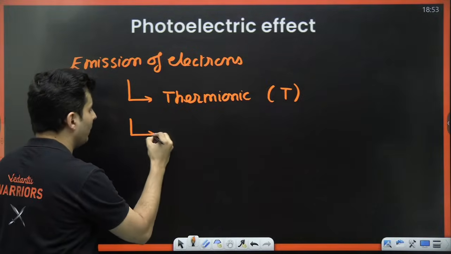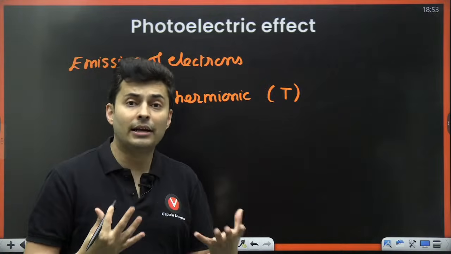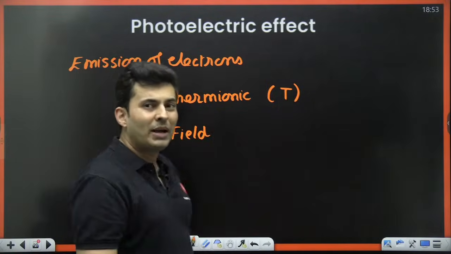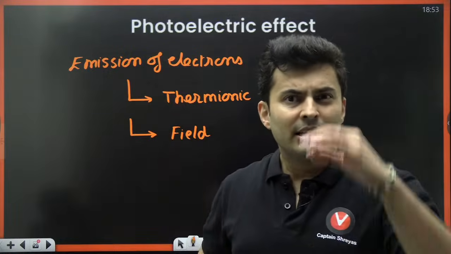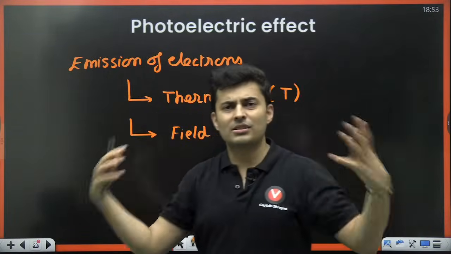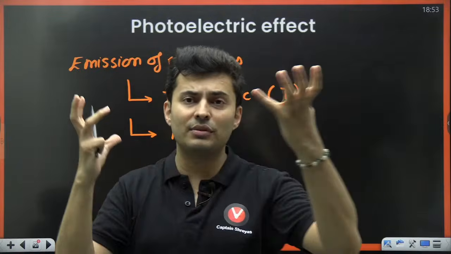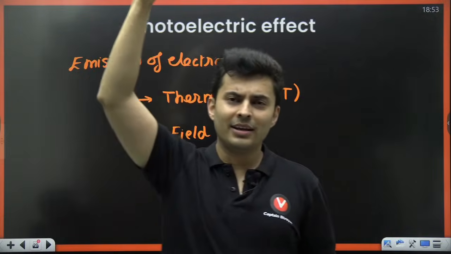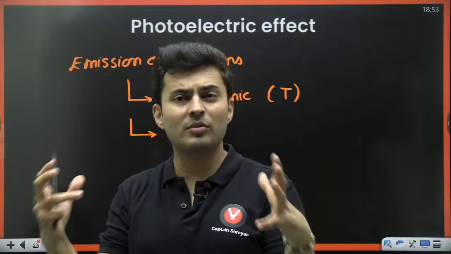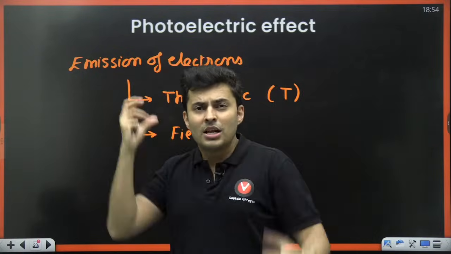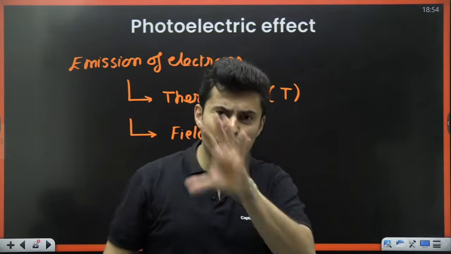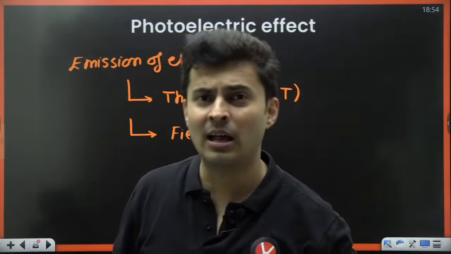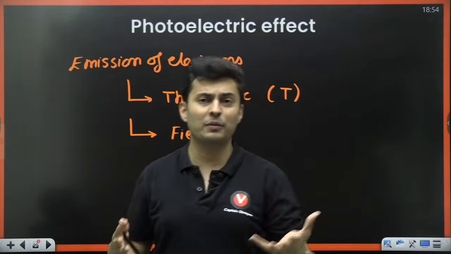The second way in which you can emit an electron is via field emission, and the best example for that is lightning. When clouds rub against each other, a lot of static charge is stored, and a very strong field is created between the cloud and the earth. When the field becomes very strong, it pushes electrons from the earth to the cloud, or from the cloud to the earth, depending on the direction of the field.